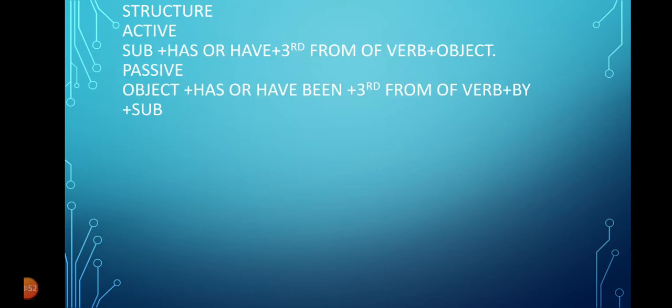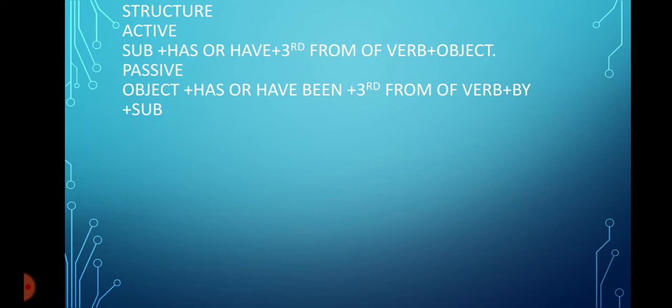First of all, we will see the structure of an active sentence of present perfect tense. First of all, we have the subject. Subject is the doer of an action. Then we have our helping verb, that is has or have. Then we have the third form of verb, and then the object.